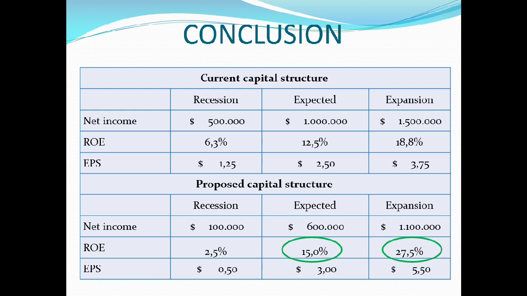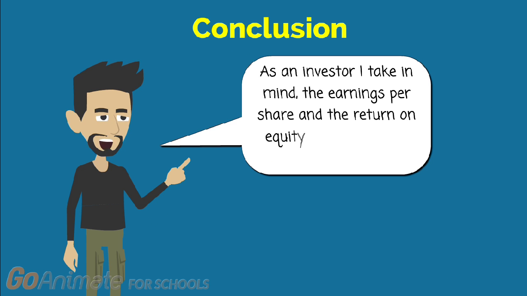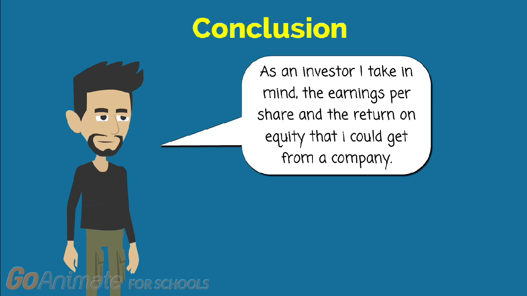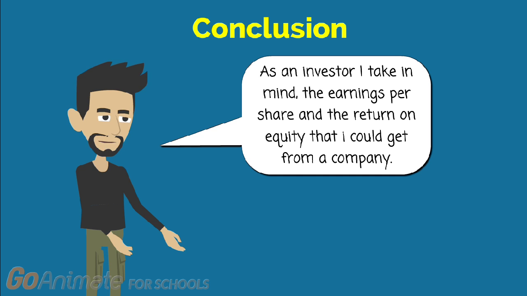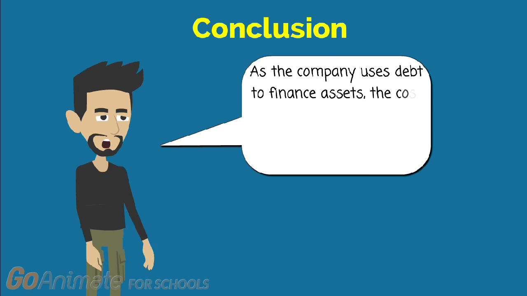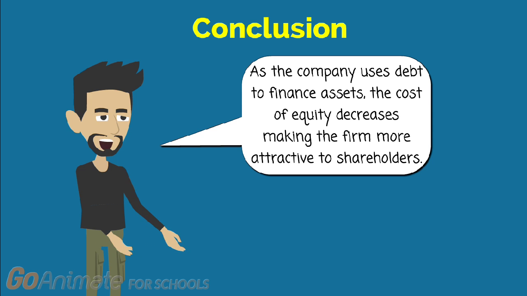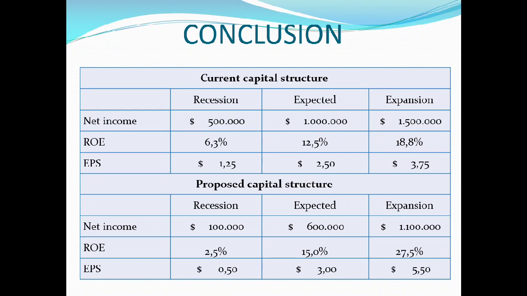Likewise, the earnings per share are higher too in the proposed capital structure at the expected scenario and the expansion scenario respectively. As an investor, I take in mind the earnings per share and the return on equity that I could get from a company, such as the company uses debt to finance assets, the cost of equity decreases, making the firm more attractive to shareholders.